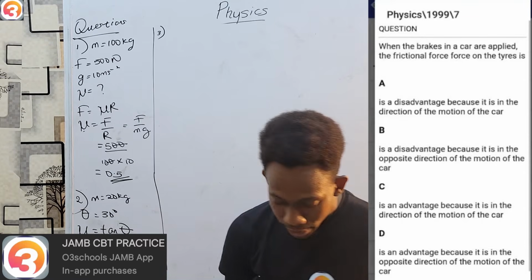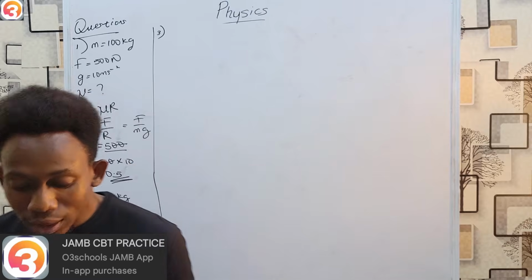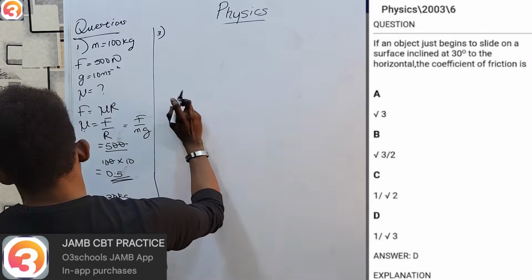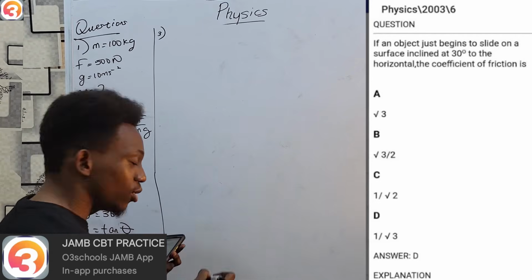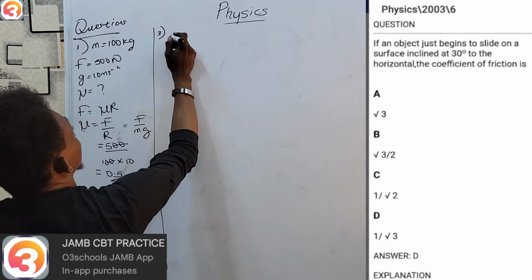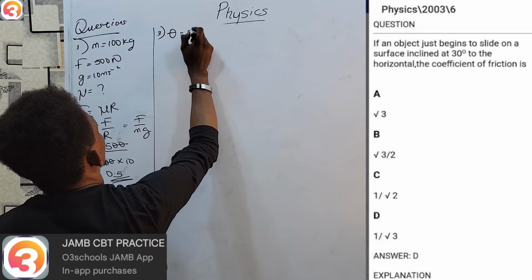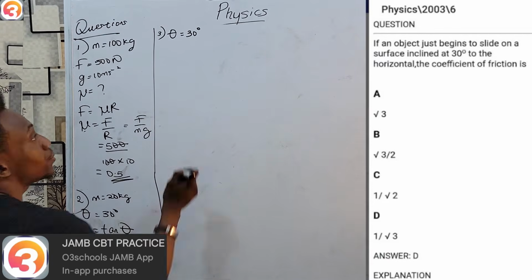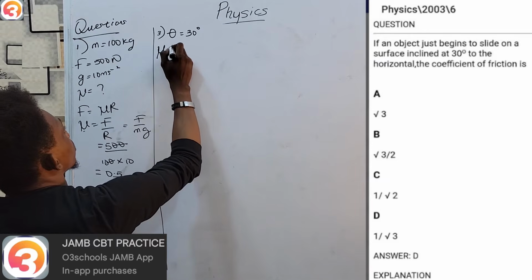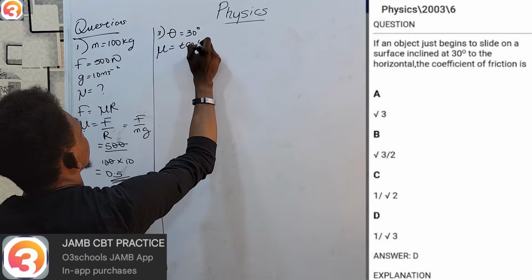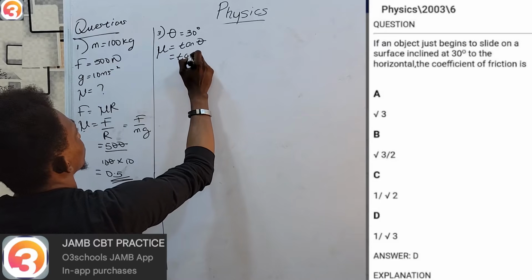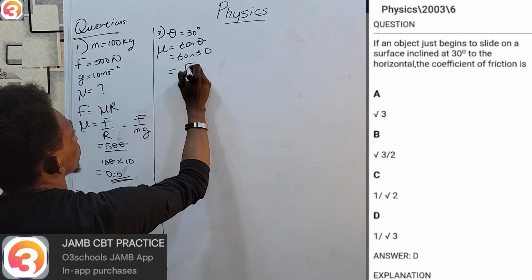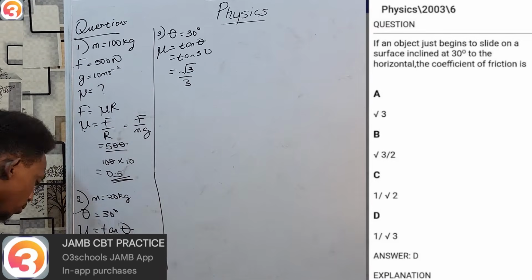Okay, all right, next we have 2003, question 6. In this one, if an object just begins to slide on a surface inclined at 30 degrees to the horizontal, again we have 30 degrees, to find the coefficient of friction, just like previously, mu equals tan theta, which is tan 30, and we know this should give me root 3 over 3.